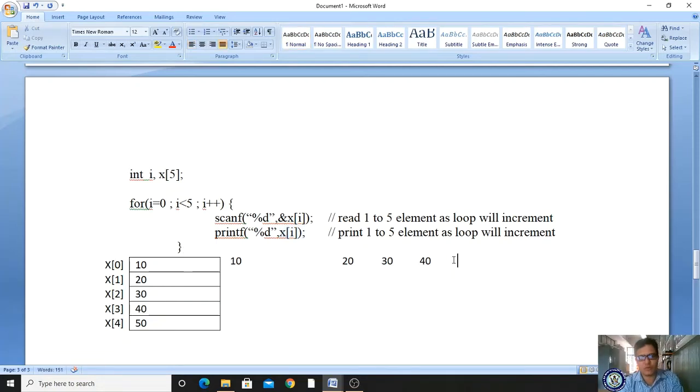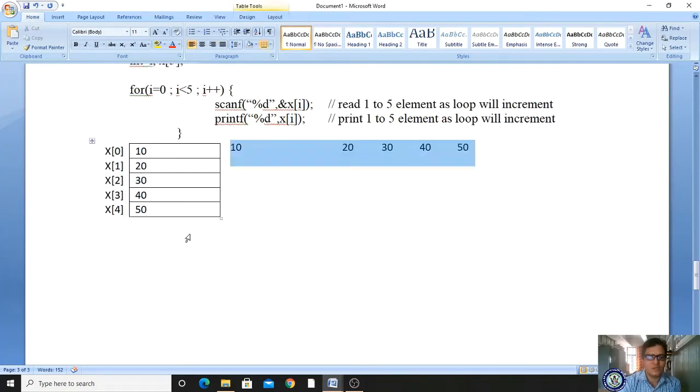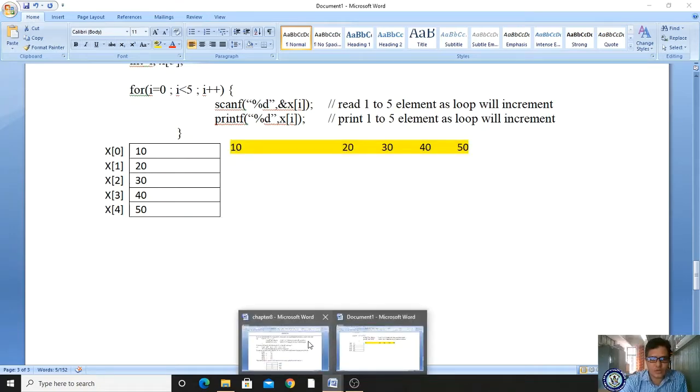What is the x of 4 location value? It is 50. Once again the I value will be incremented. Now 4 plus plus means 5. 5 less than 5, condition false. Got it? 5 less than 5, condition false. Then it comes here and terminates. Clear? So likewise your array programs are executed.